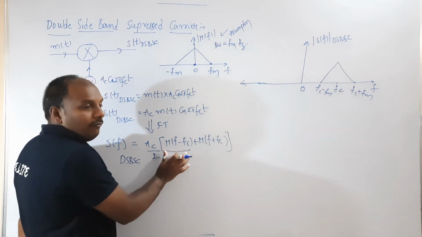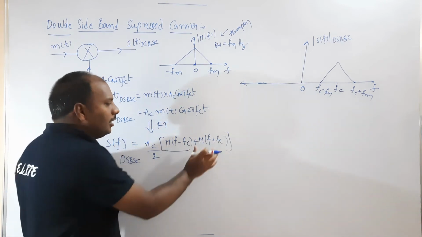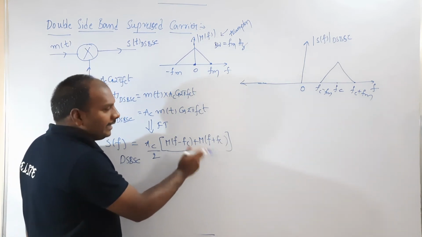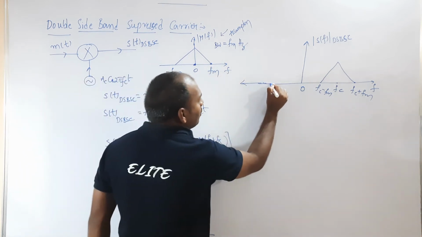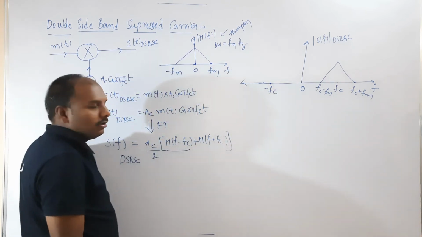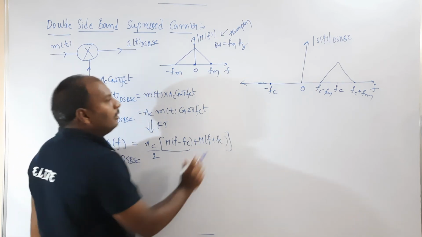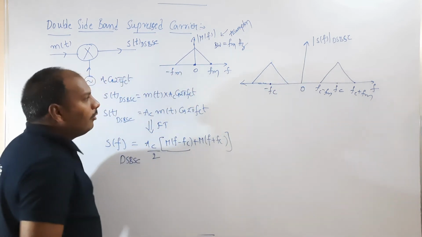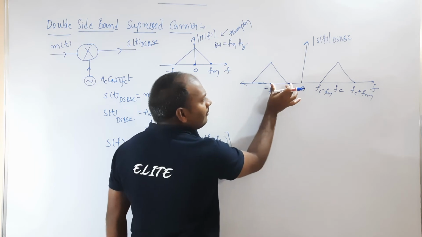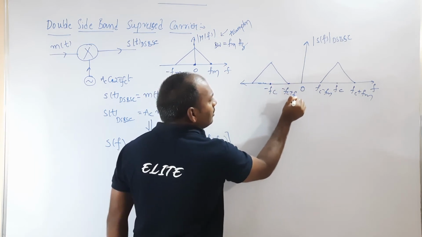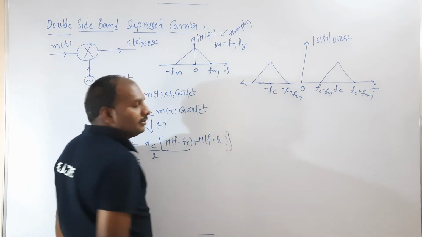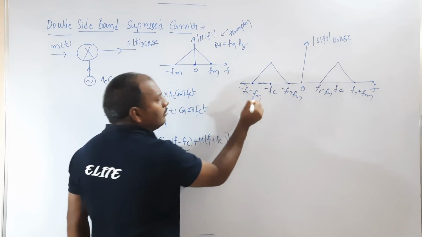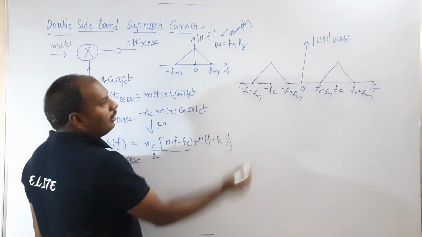Once you are very clear with this M(f minus fc), you can easily plot M(f plus fc). What is this? This is simply the left shift. That is simply the spectrum of M(f) at exactly f equal to minus fc. So this is minus fc. What you have to plot is the spectrum of M(f). How will you plot it? That's it. And what will be the higher point? This is minus fc plus fm, somewhat more positive than minus fc. What is this point? More negative than minus fc, both are minus.